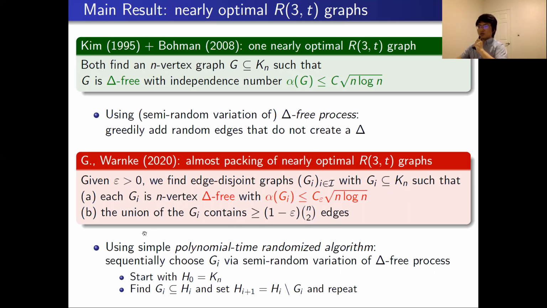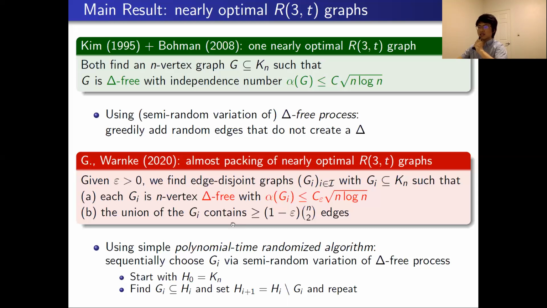And the idea to prove our packing result is simple. We start with H_0 equal to the complete graph Kn, and in H_i, we find the graph G_i by a semi-random variation of the triangle-free process. And then we remove edges of G_i from H_i to get H_{i+1} and repeat. Therefore, we can get our packing result by a simple polynomial time randomized algorithm.